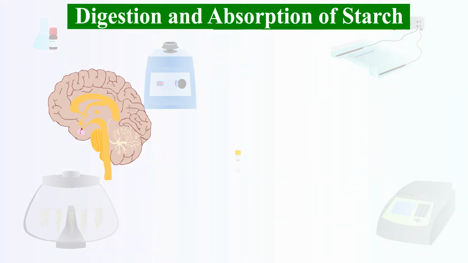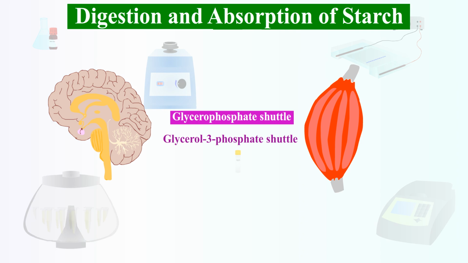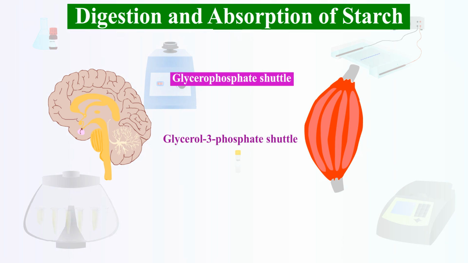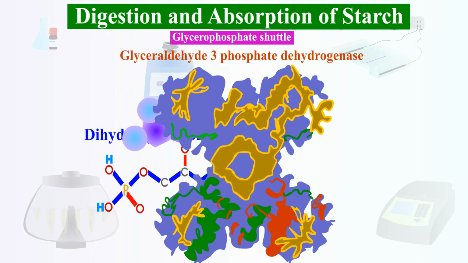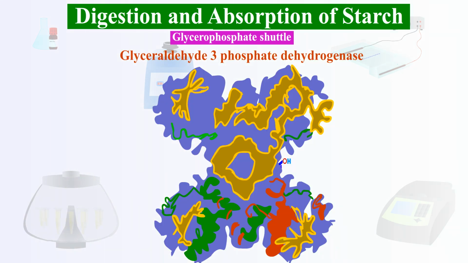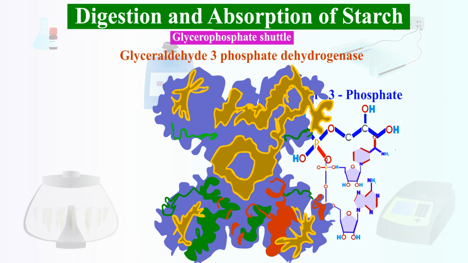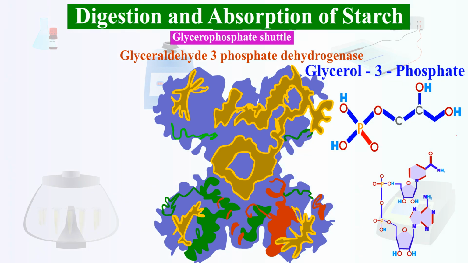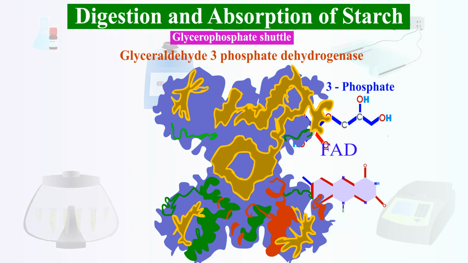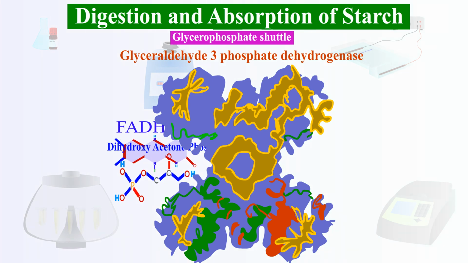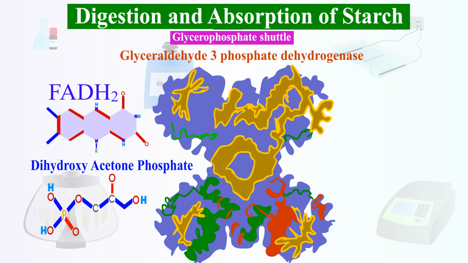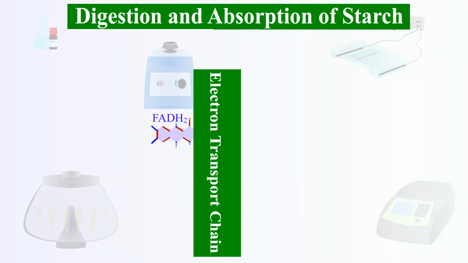And in brain and skeletal muscle, the glycerol 3-phosphate shuttle, or glycerophosphate shuttle, will occur. Here, the cytosolic NADH produced during glycolysis will donate electrons to dihydroxyacetone phosphate, regenerating NAD+. Then the mitochondrial glycerol 3-phosphate dehydrogenase transfers those electrons to FAD to form mitochondrial FADH2 and enters the ETC at complex 2.